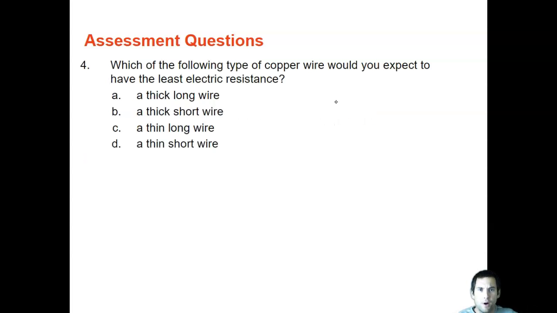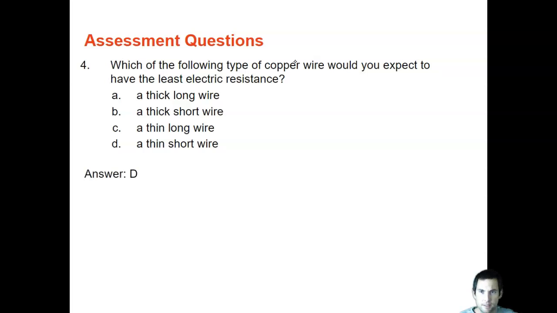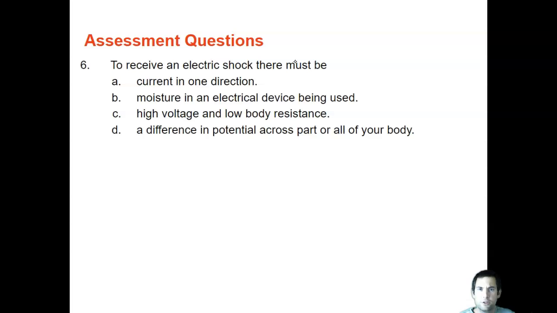Which of the following types of copper wire would you expect to have the least electric resistance? Go ahead and pause it. All right, so least resistance, we know it has to be short wire, and is it thicker or thinner that will have the least amount of resistance? Thinner wire. When you double the voltage in a simple circuit, you double the current. Good. To receive an electric shock, there must be, pause it, read through your choices, pick one.